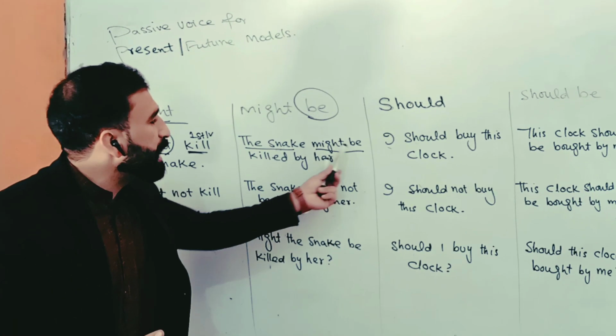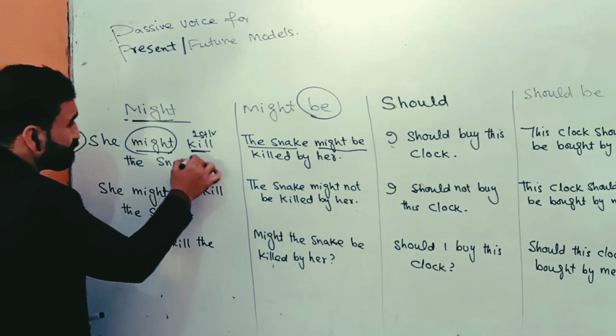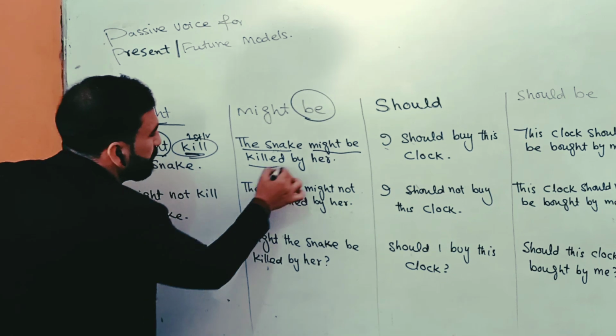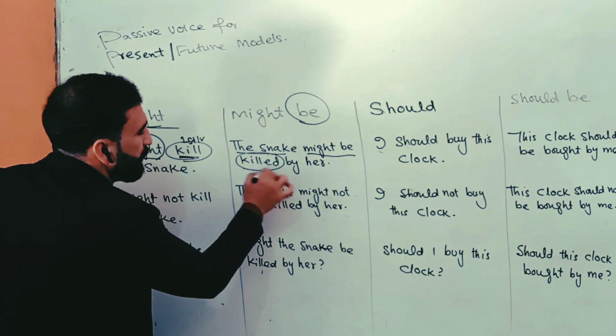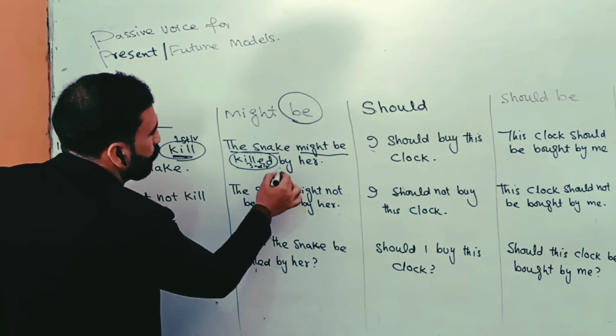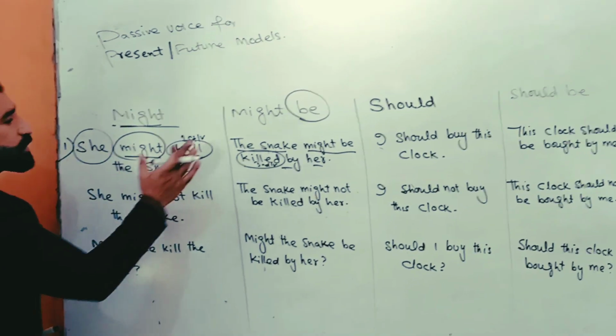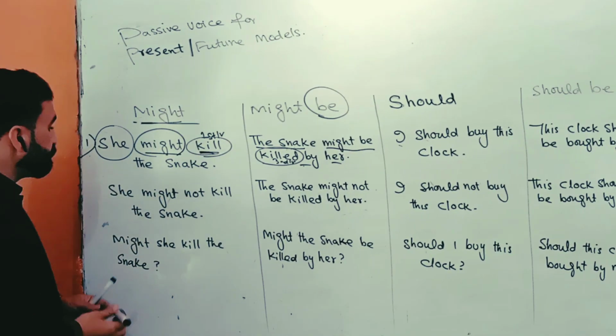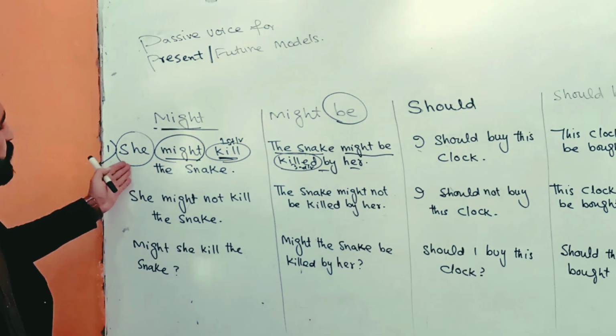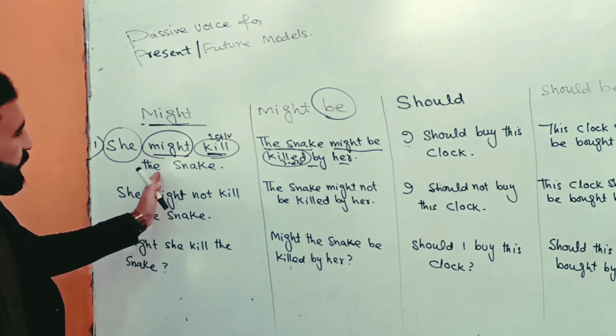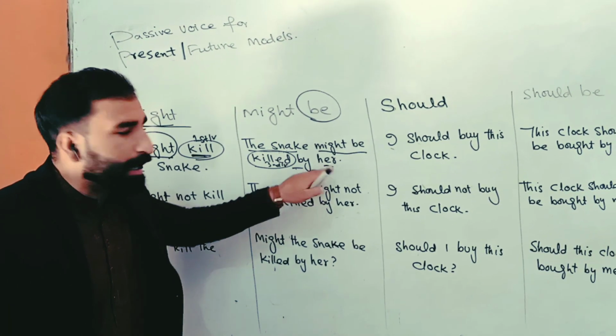The snake might be, and kill will be changed into the third form of verb, killed. By who? By her, because for she, we use her. So, she might kill the snake becomes: the snake might be killed by her.